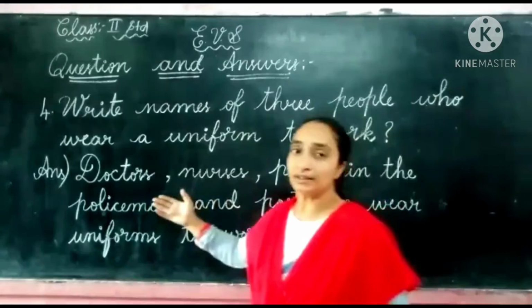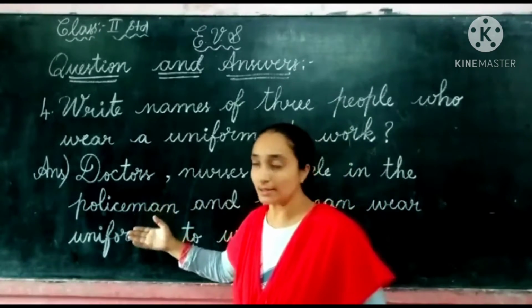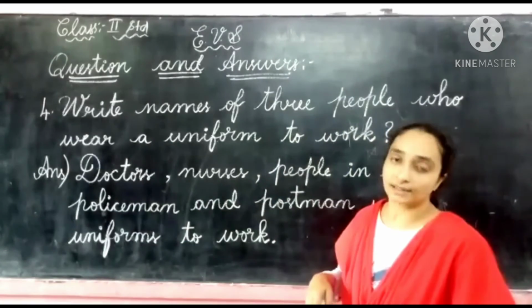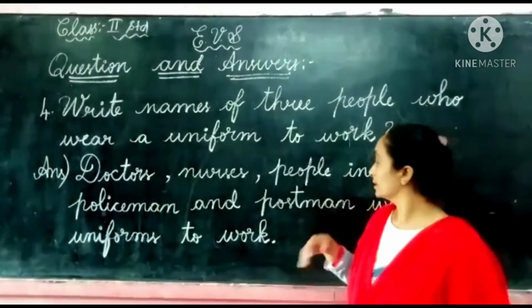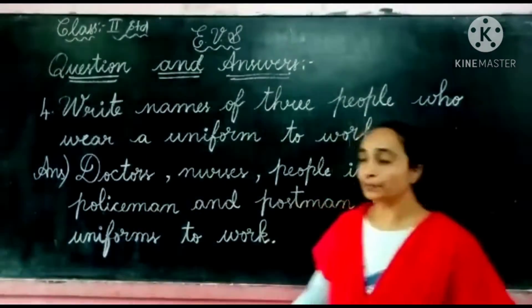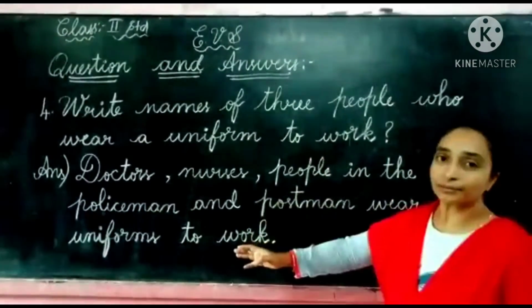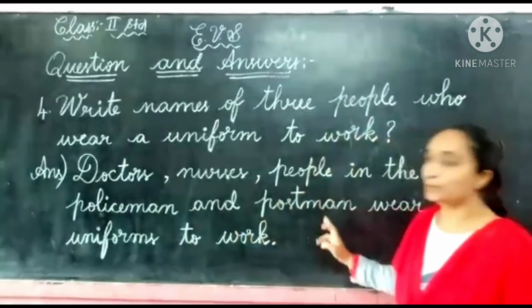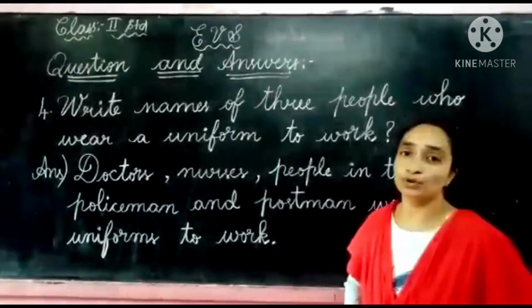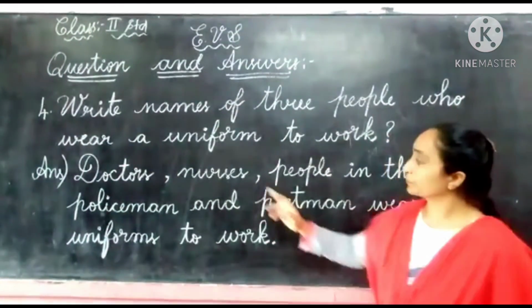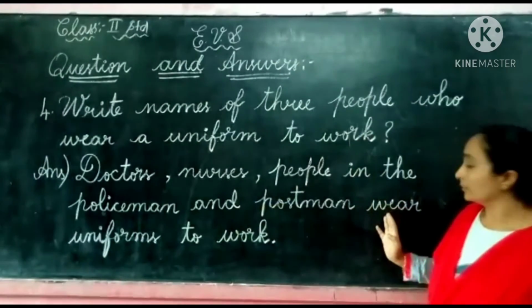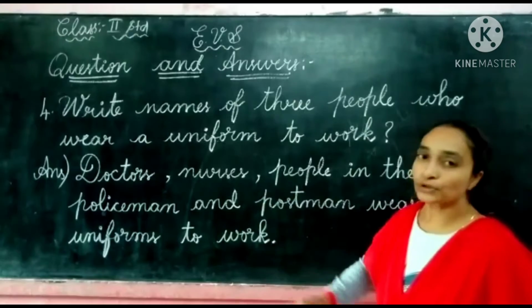For example, the answer will be doctors, nurses, policemen and postmen. Doctors, nurses, the policemen and the postman wear uniforms to work.